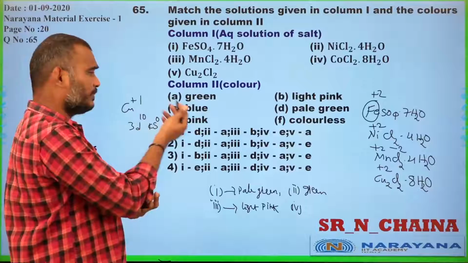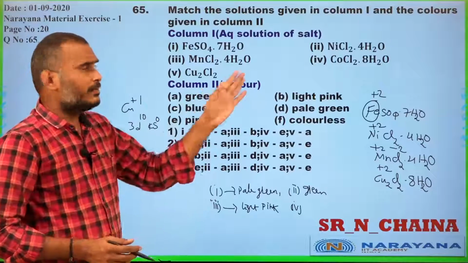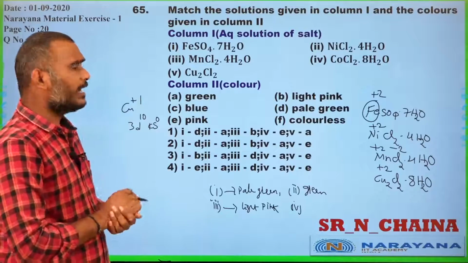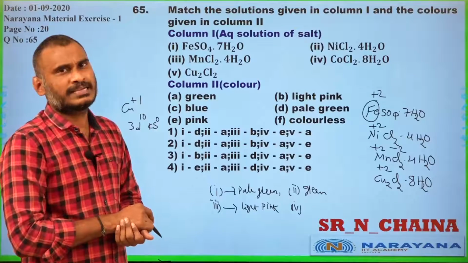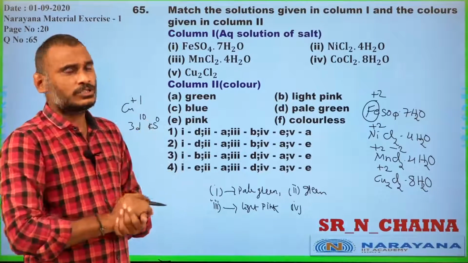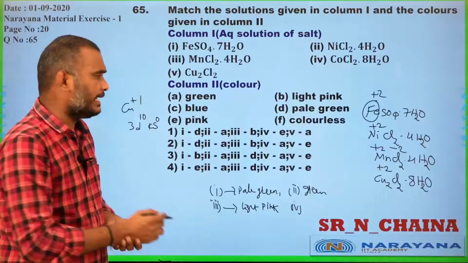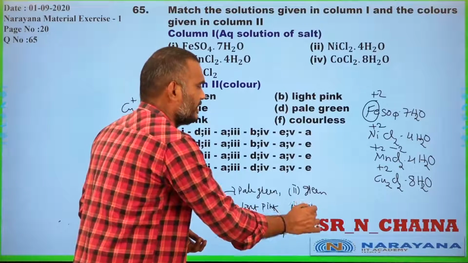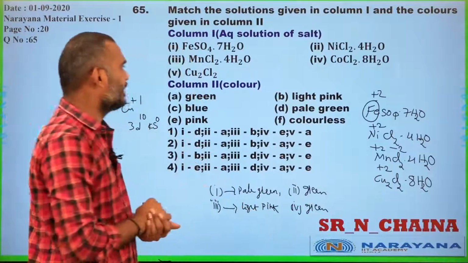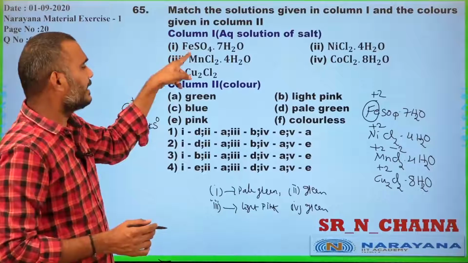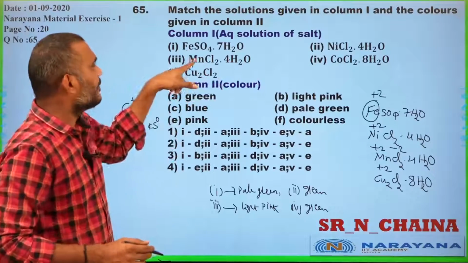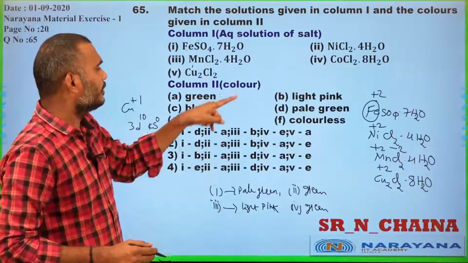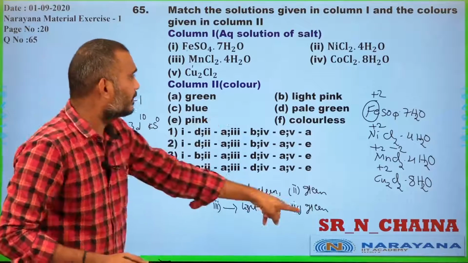But because of the 3d9 4s1 configuration it can also exhibit color. In aqueous solution it becomes green. That is why it becomes green in color. So iron +2 is pale green, nickel +2 is green, manganese +2 is light pink, and Cu2Cl2 is green.